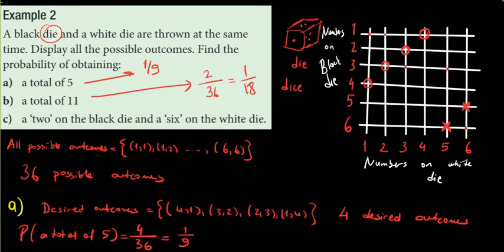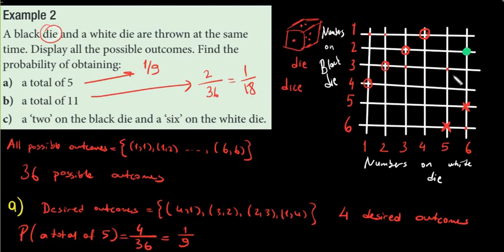So let me use another color for this desired outcome. We want a 2 on the black die. So we have only 1 2 on the black die, right? And we want a 6 on the white die. And we have only 1 6 on the white die. So 2 and 6. We want to get 2 and 6. This is what we want to get. A 2 on the black and a 6 on the white die.